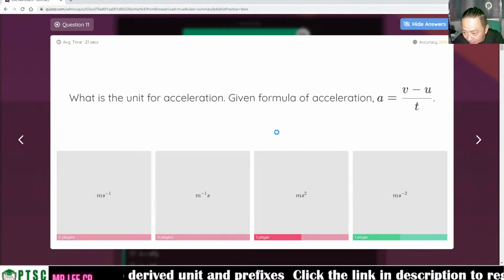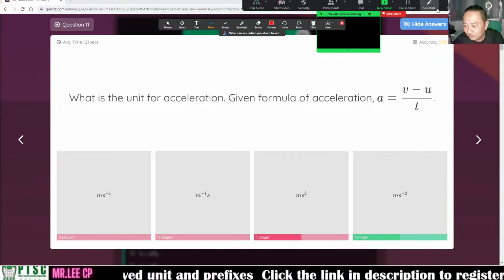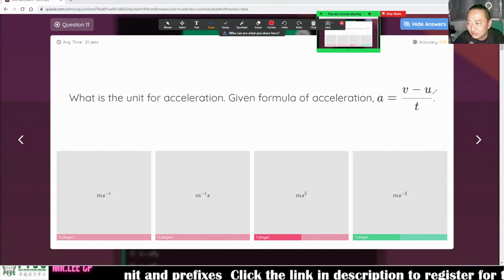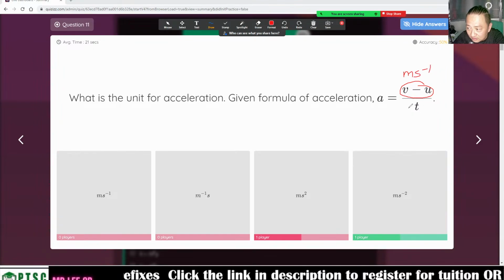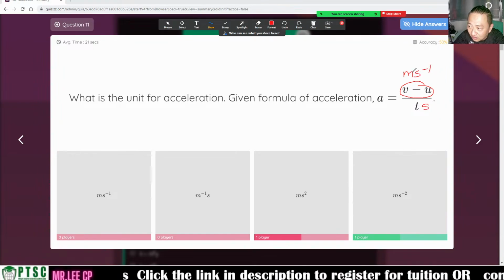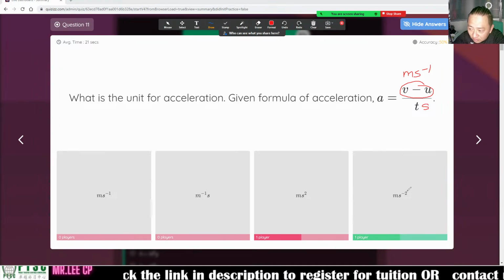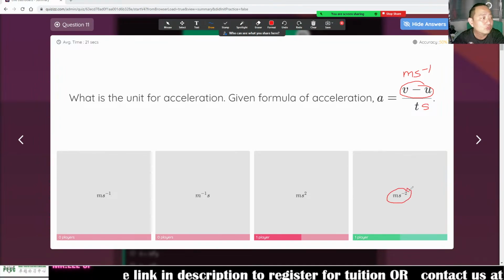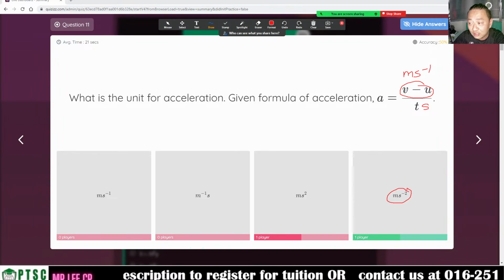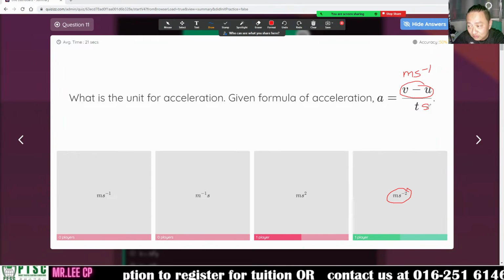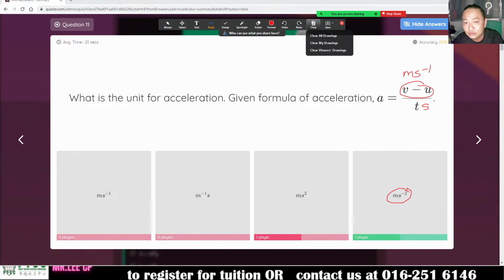Now a is equal to v minus u over t. This one is velocity, m s to the minus 1. t is time, second. So m s to the minus 1 divided by s gives m s to the minus 2. The unit is m s to the minus 2. Velocity, you have to memorize m s to the minus 1. Divide by second, m s to the minus 2.